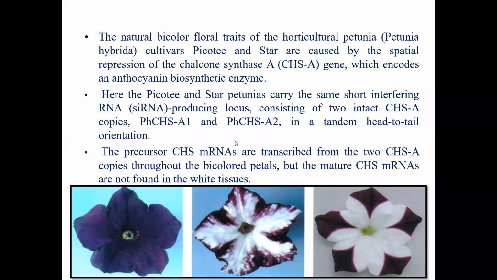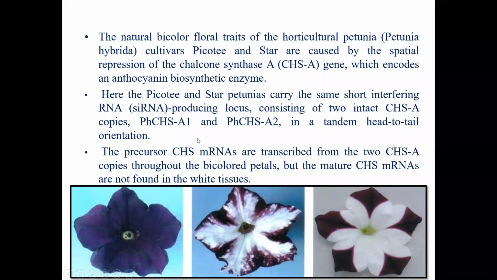Petunia. See, this is a petunia flower. What happens is due to the silencing of some of the enzymes of the biosynthetic pathway, that is the chalcone synthase, the CHSA gene, when knocked down will produce a different color of the same flower, petunia. So the star petunia and picotee star petunia carry the same short interfering RNA, and when this chalcone synthase has been silenced, this type of flower is ultimately produced, a mixture of these two.